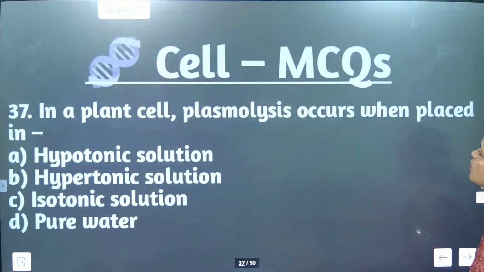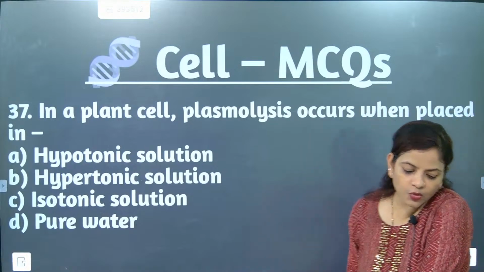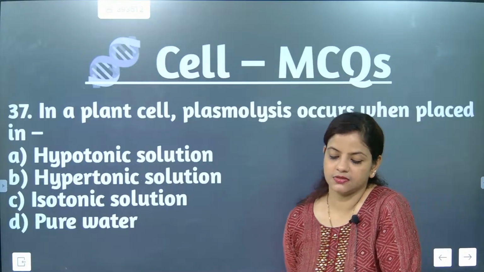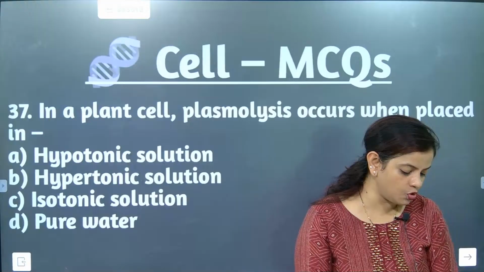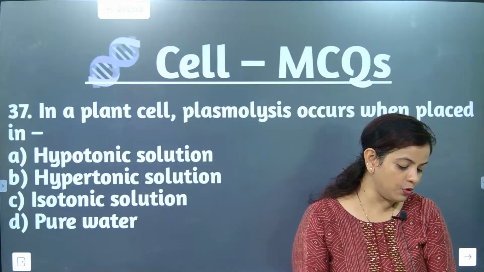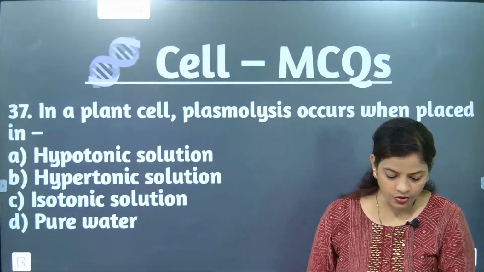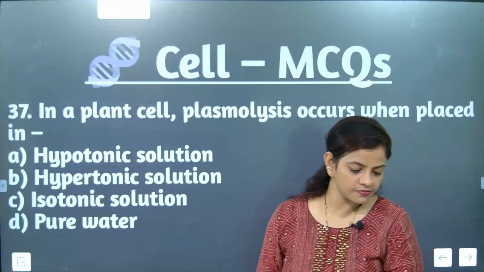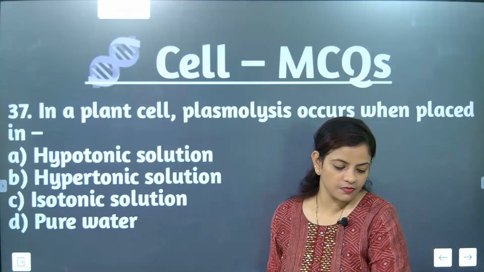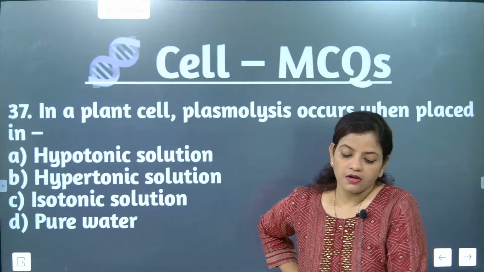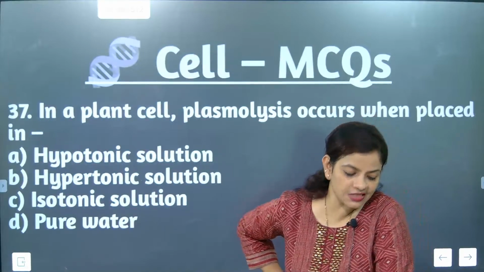In a plant cell, plasmolysis occurs when placed in? Where are you going to place it for plasmolysis? What is exactly plasmolysis? Hypotonic or hypertonic? Hypo or hyper? You people have done this one. Come on, say the answer.